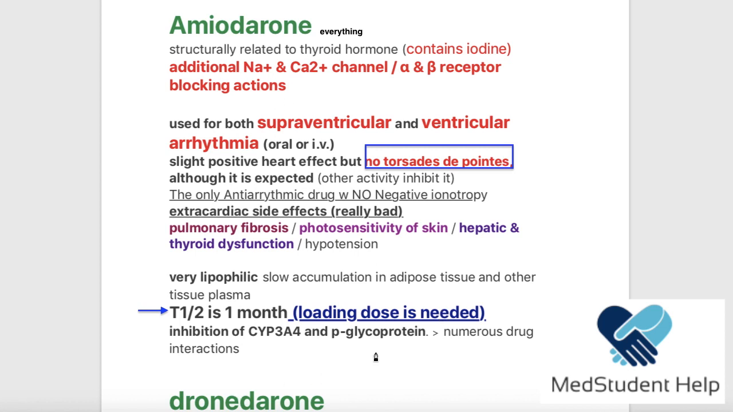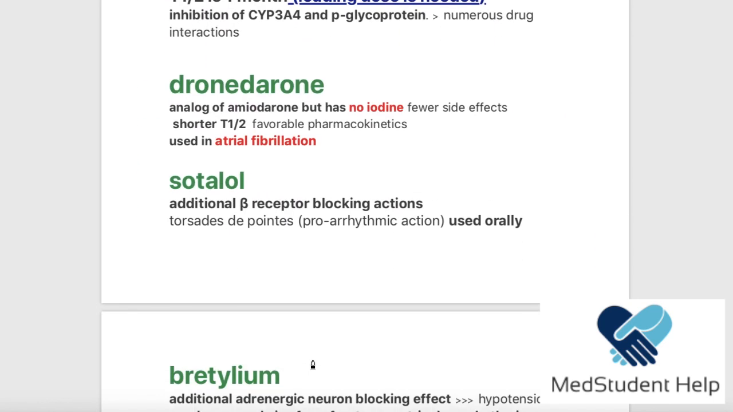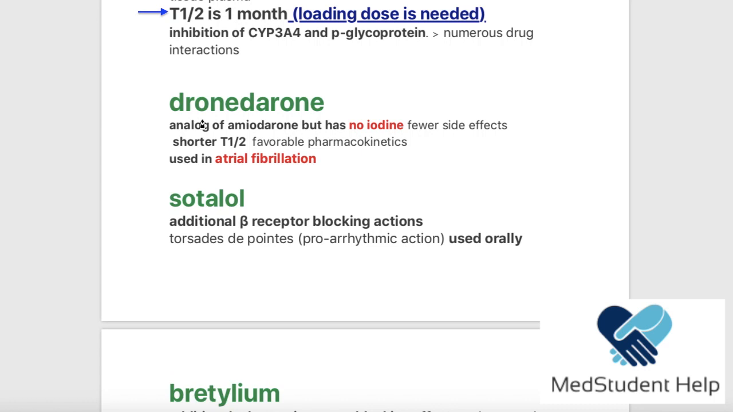Now, amiodarone also inhibits a lot of the cytochrome P3A4 and the glycoprotein. So these metabolism pathways are affected, and this means that it has a lot of interactions. Okay, now another form of amiodarone is the so-called dronedarone. What we did with dronedarone is we removed the iodine from it, so now it doesn't mimic the thyroid hormones anymore. There is no iodine,